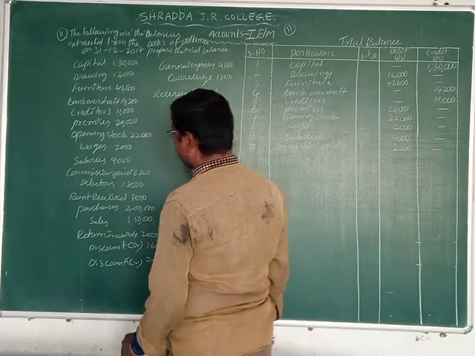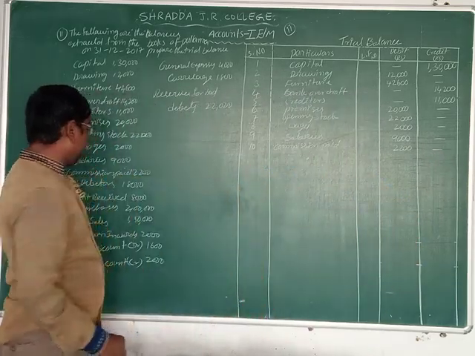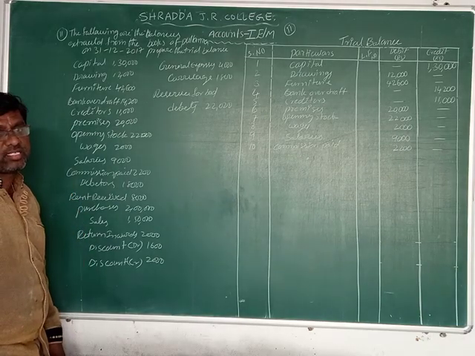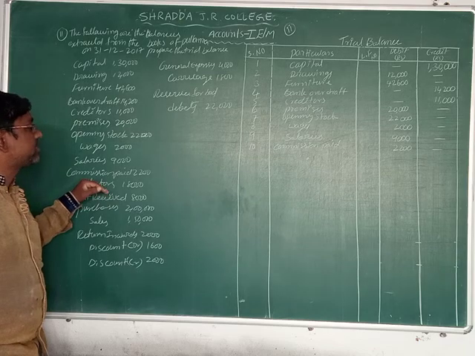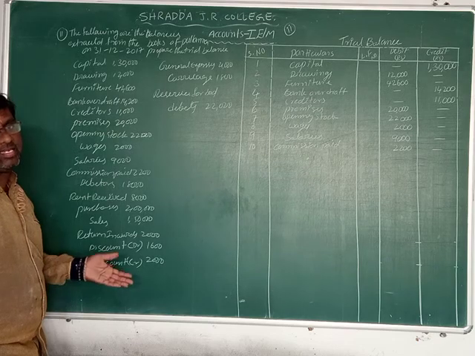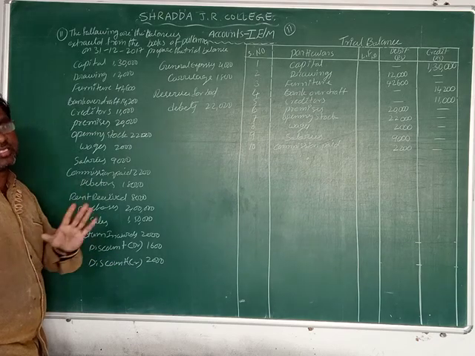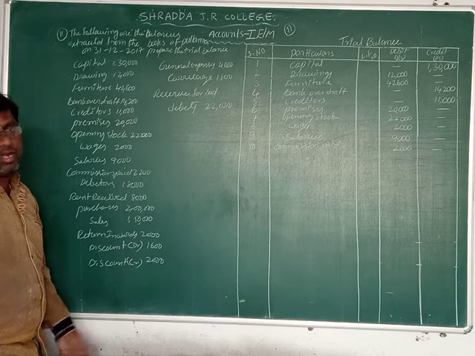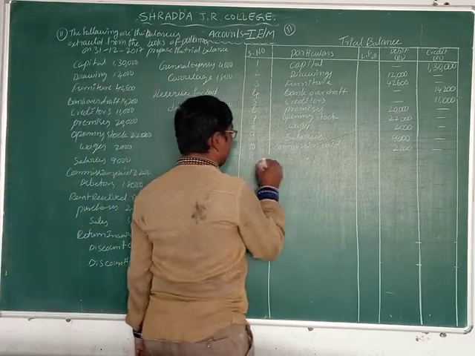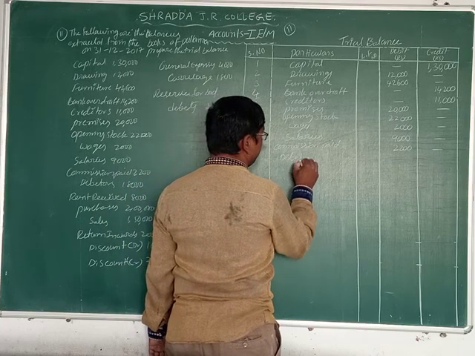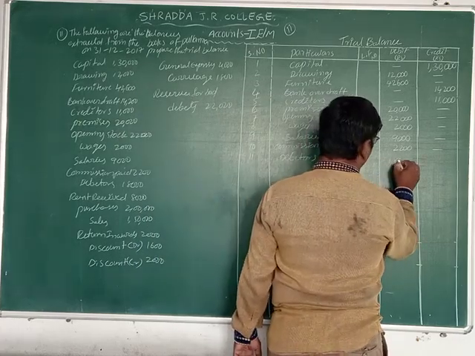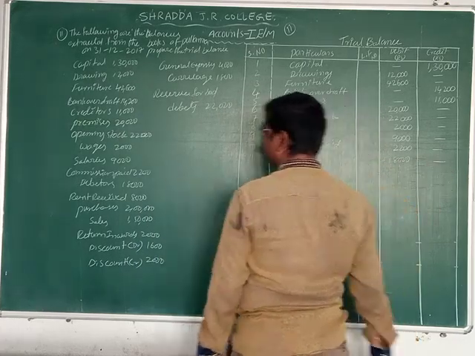Okay, students. Now next one is debtors. Debtors is what, students? Business receiving persons. All business receiving persons we can record on which side? Debit side. Why? Because debtors is an asset. All assets we can record in a debit column. That's why we can record it to debit side. Write down here 11th one, debtors. That amount is 18,000. Okay, you can record in debit column.